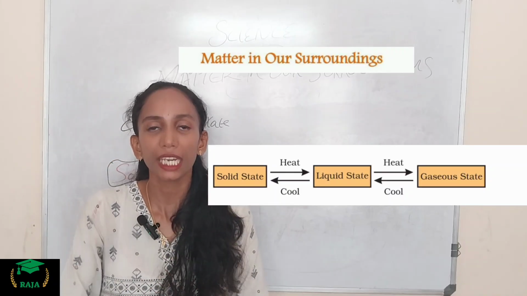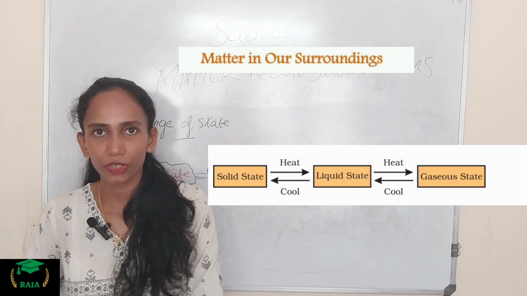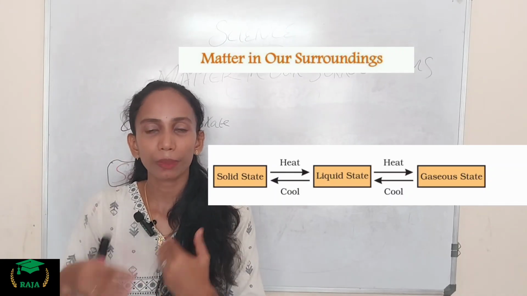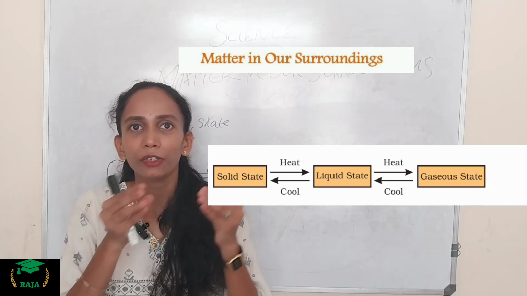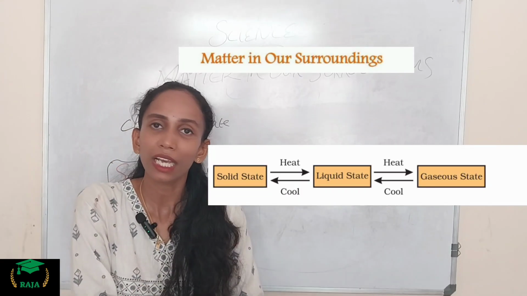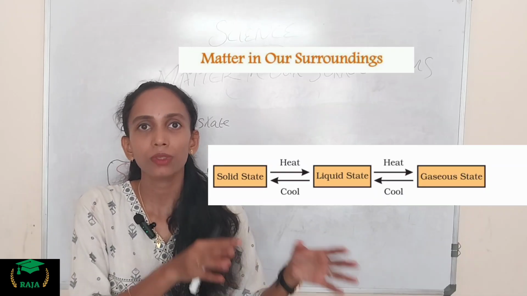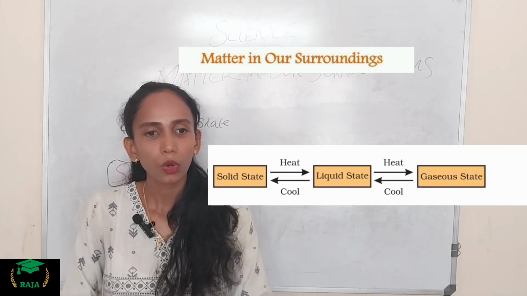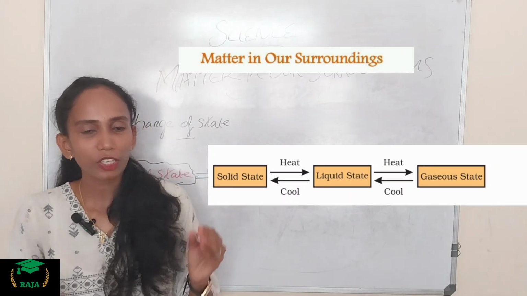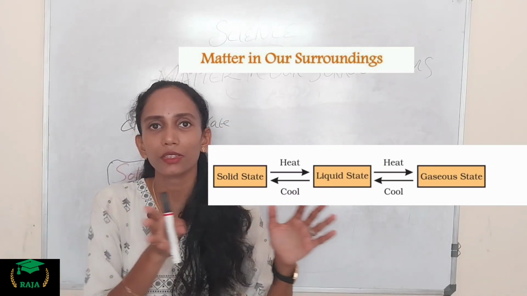Again, this liquid we heated, it turns into the gaseous form. That we know. Again, this vapor we cooled, it turns into liquid. Again, this liquid we put in the fridge, it turns again into the solid state. So this is the change of state that we studied. Okay, so let's move on to the description. You can see the picture here, the changes of state.